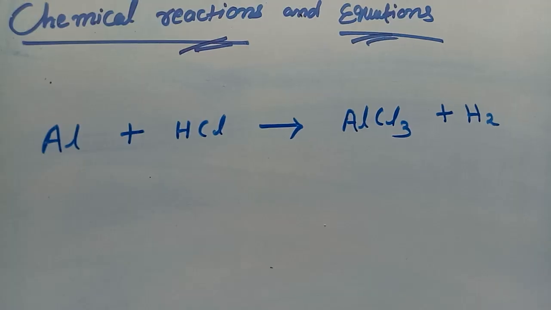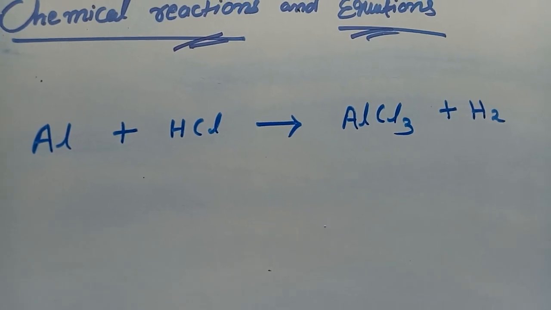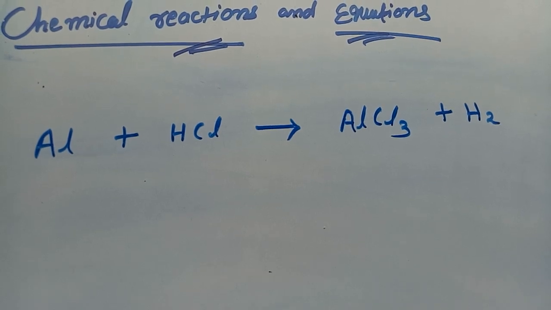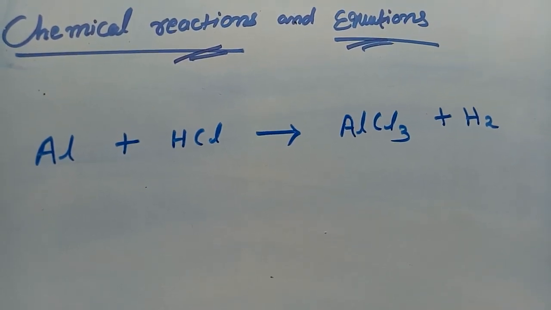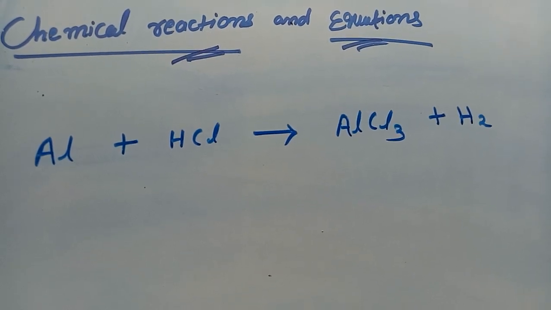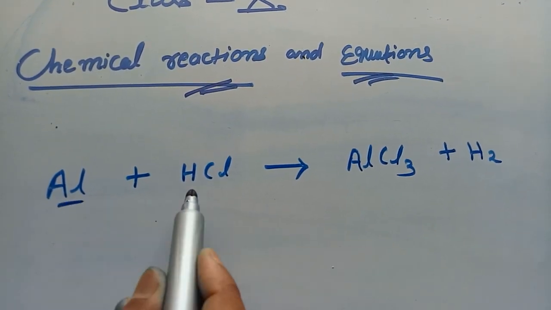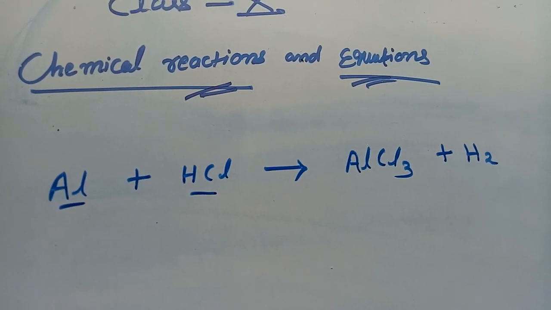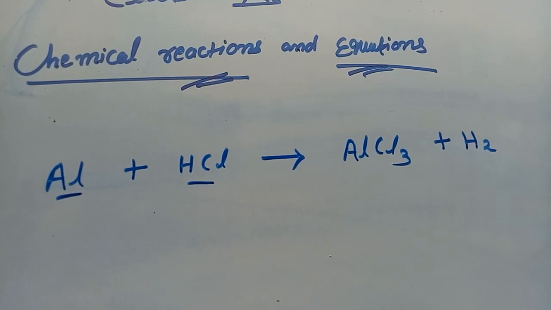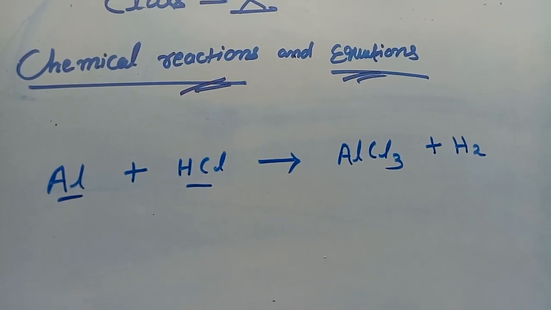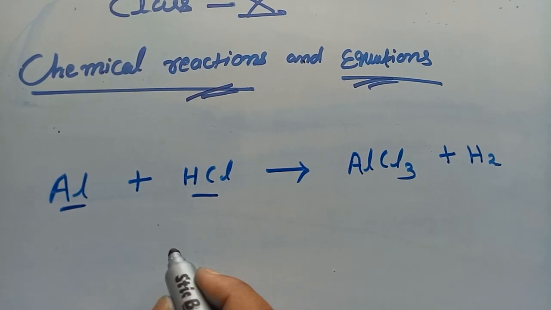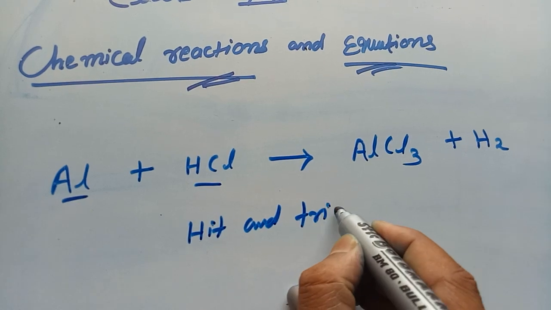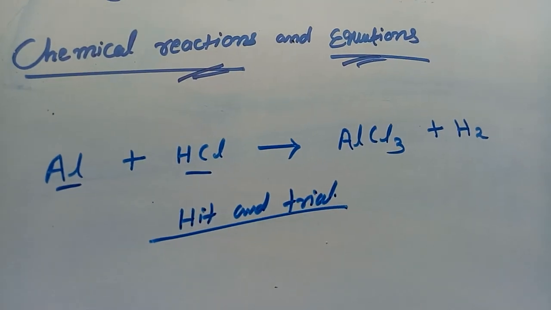Students, consider this example and balance it. When you are balancing this equation, you have to keep in mind that the number of atoms should be equal on both sides. So what do you have to do? How will you balance this equation? For that, you have to use several methods. I am explaining here the hit and trial method to balance the chemical equation, which is very easy.